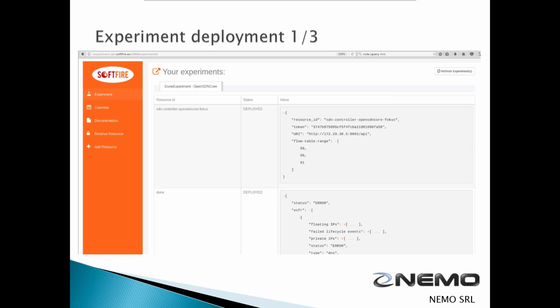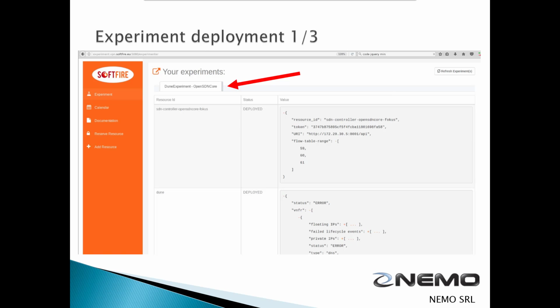For the experiment deployment, after logging in the experiment portal, we uploaded our CSAR file with a description of the testbed, which is made of 5 virtual machines in the FOKUS SDN testbed. We also allocated in the CSAR file the OpenSDNcore for the SDN part. We will use the OpenSDNcore API to tell the SDN switch to add or delete the customer to the blacklist. At the end of the deployment process, we get the DUNE experiment OpenSDNcore tab with the virtual machines ready for the experiment.